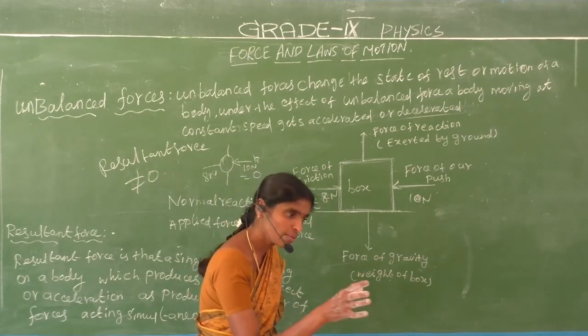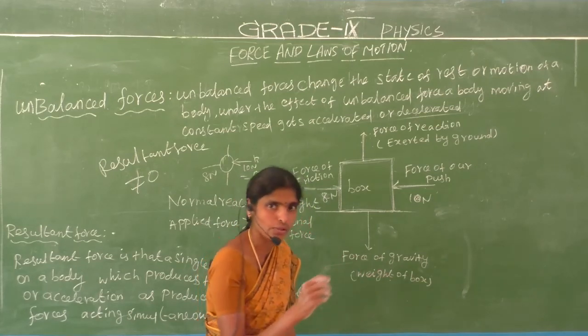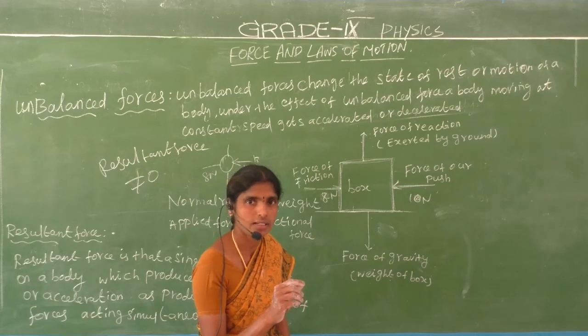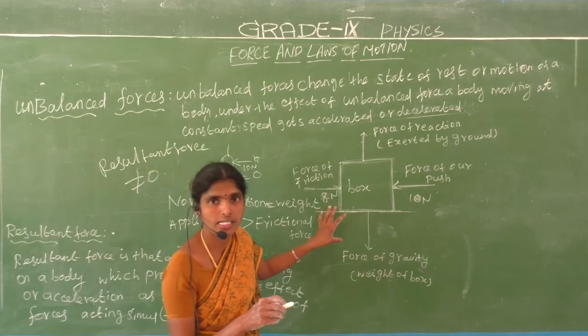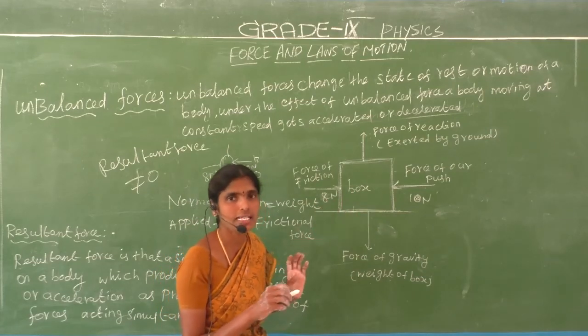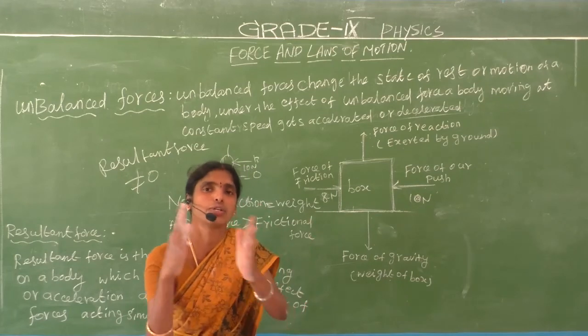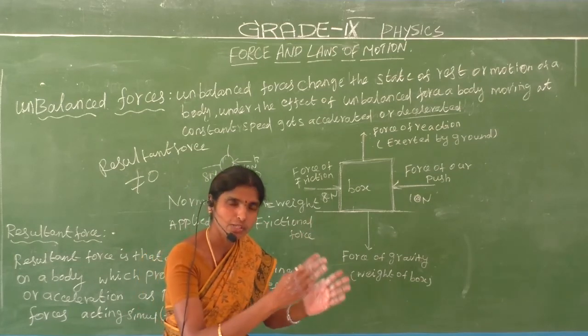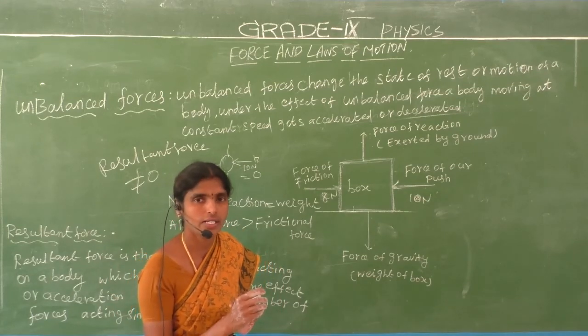The ball is moving because we apply the force. How does the ball move? Through the frictional force. Do you understand the concept? Balanced force means the resultant force is equal to 0. Unbalanced forces means the resultant force is not equal to 0. Do you understand?